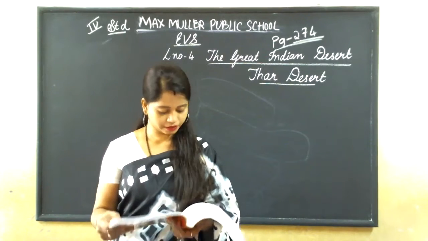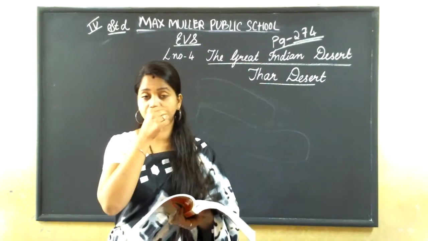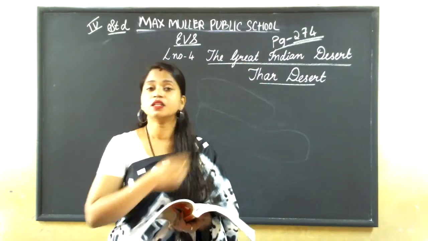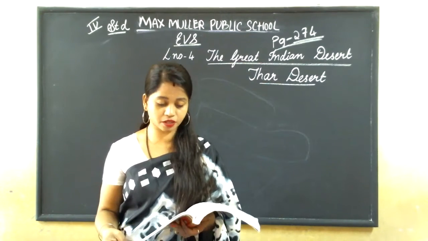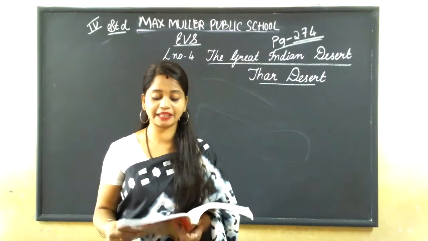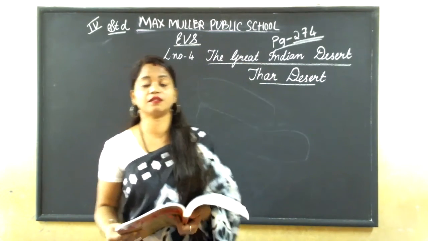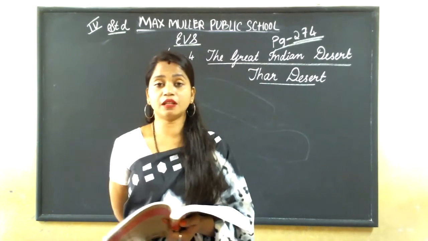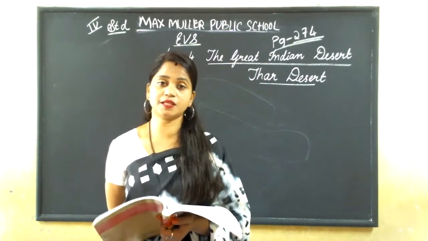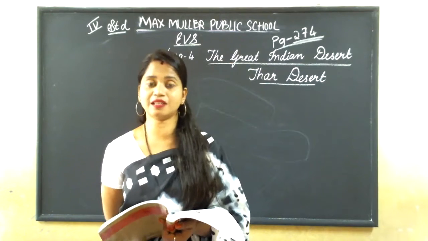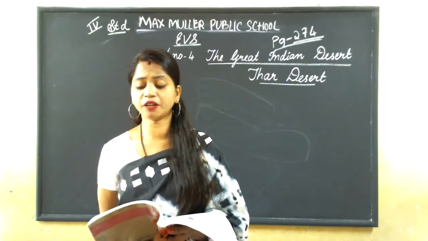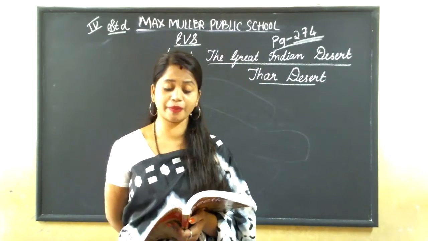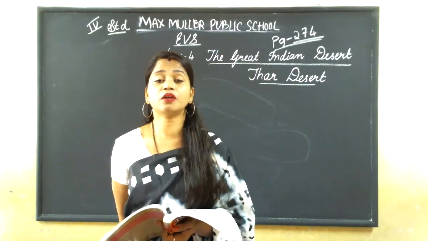It is called the ship of the desert. Here also they are given, it has padded feet and can travel vast distance in a desert. Vast distance means very long distance. It can also live without food and water for many days.